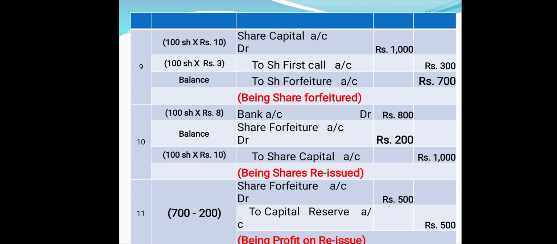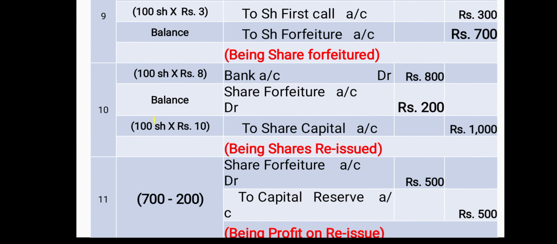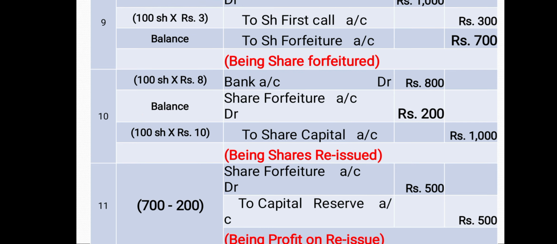By comparing the overall picture of the problem, whether profit or loss on sale of shares, by forfeiting the company has earned 700 rupees profit, on reissue it has incurred a loss of 200. So the overall profit is 500. So this is the normal subscription model. Similarly, under subscription and over subscription journals will be there, but the accounting treatment will differ a little bit. Thank you.